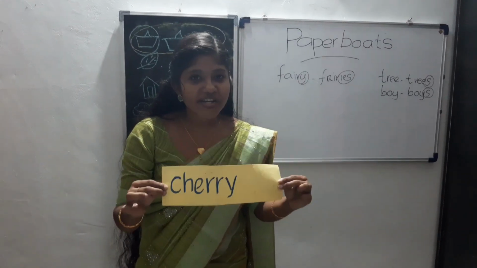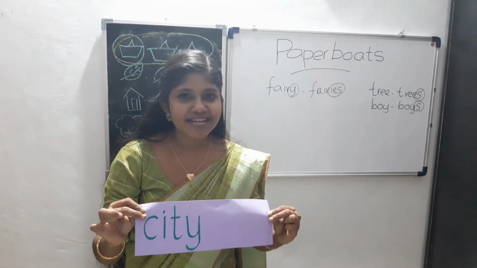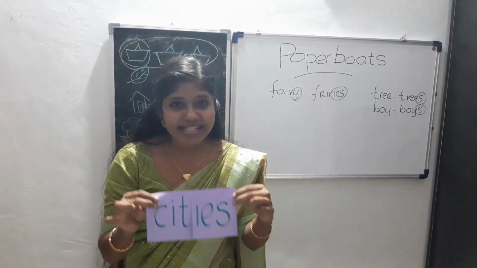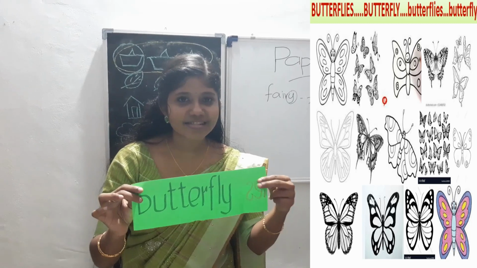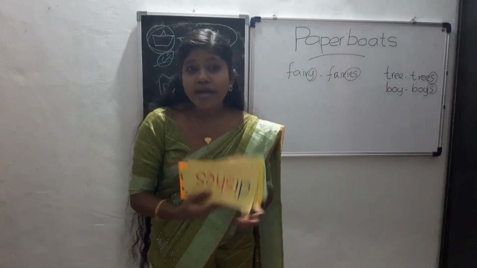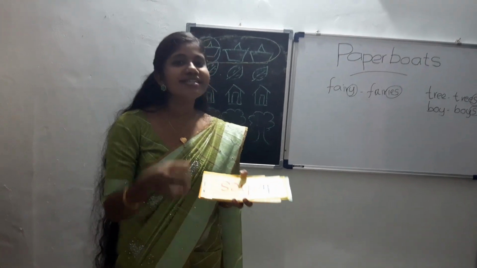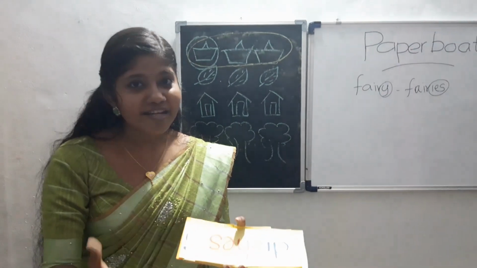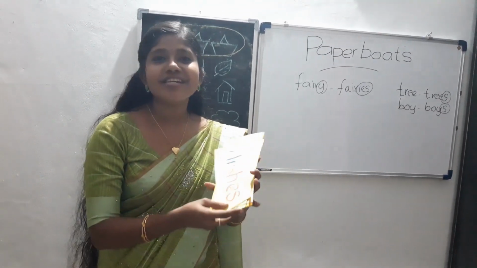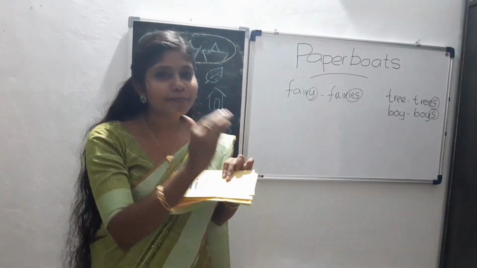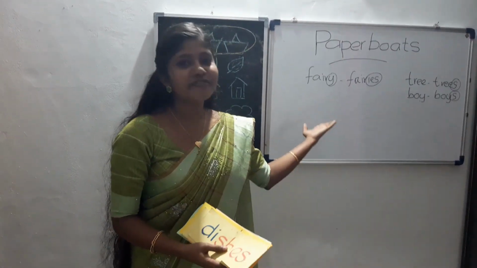Can you say cherry? How may this be? Cherries. Try. City? Cities. Now this one. Butterfly? Yes. Butterflies. I am giving some more examples for you. Just keep 2-3 pages for writing singular and plural forms of many words. Here it is, more examples. Take your notebook and write the singular forms and the plural forms of the words. Plenty of examples are given in the slide. You can refer to the slides.